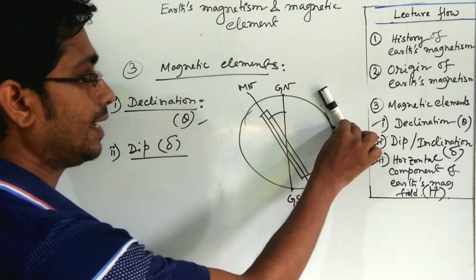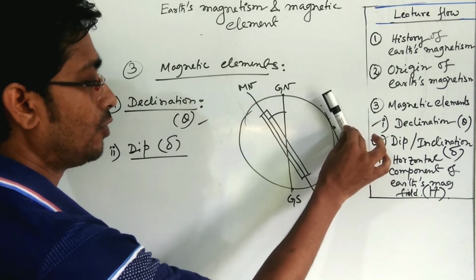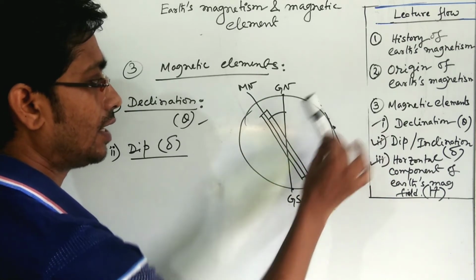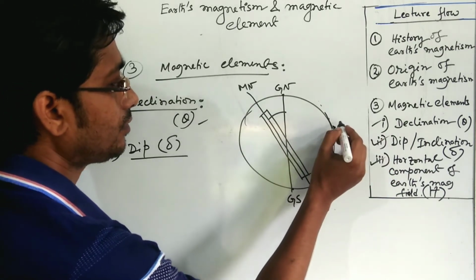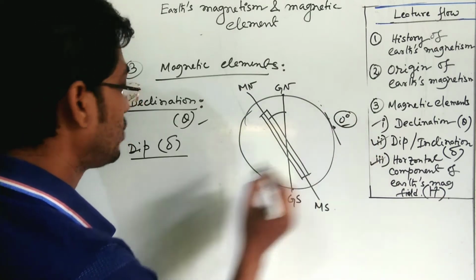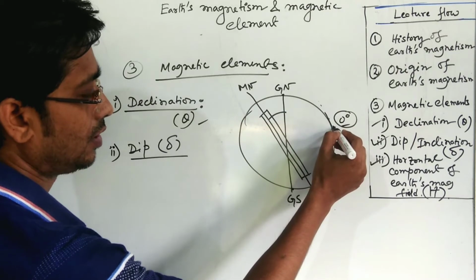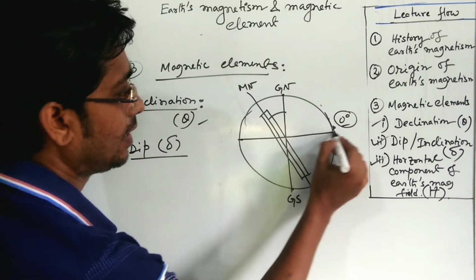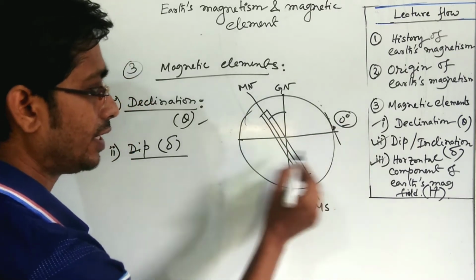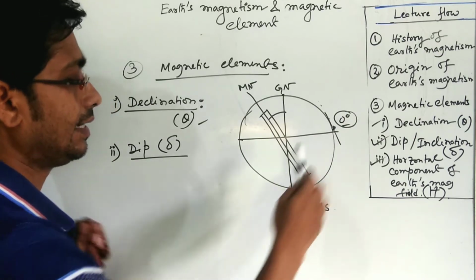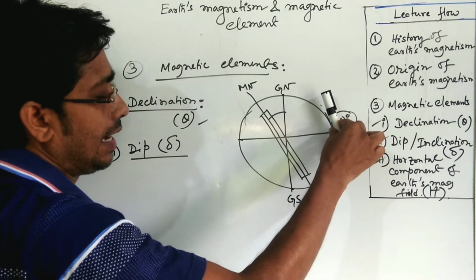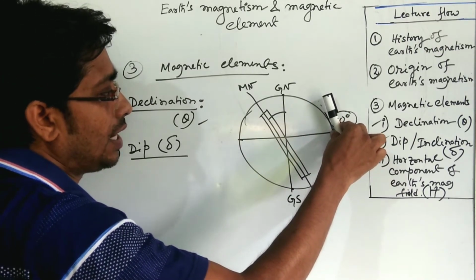So what is the angle with the earth surface? The orientation of the magnet with the surface of the earth will be 0 degrees. So that 0 degrees is the dip angle at this position, which is known as the equator. At the equator, any magnet can align itself parallel to the earth's surface.